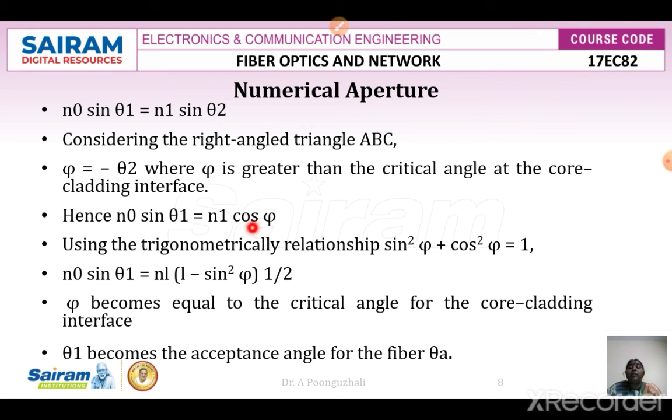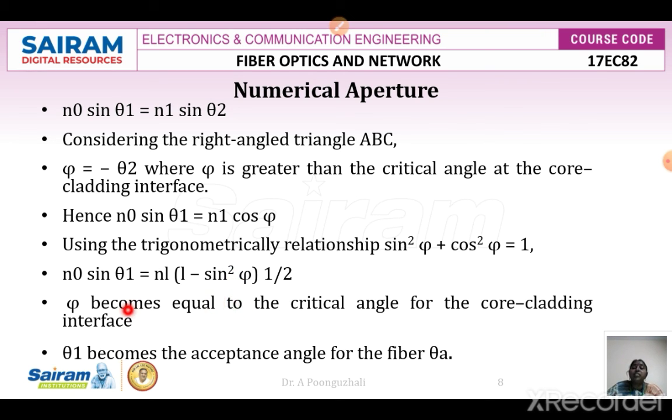We know the trigonometric relationship, sin square phi plus cos square phi is equal to 1. From this I want to find cos phi. Cos square phi is nothing but 1 minus sin square phi, so cos phi is square root of 1 minus sin square phi. That is what has been written here. So n1 into square root of 1 minus sin square phi. Here we know that sin phi is nothing but n2 by n1, so we are going to substitute.